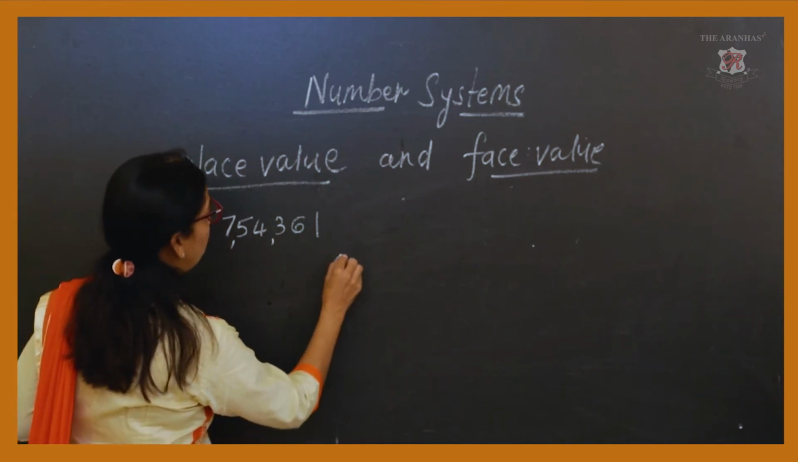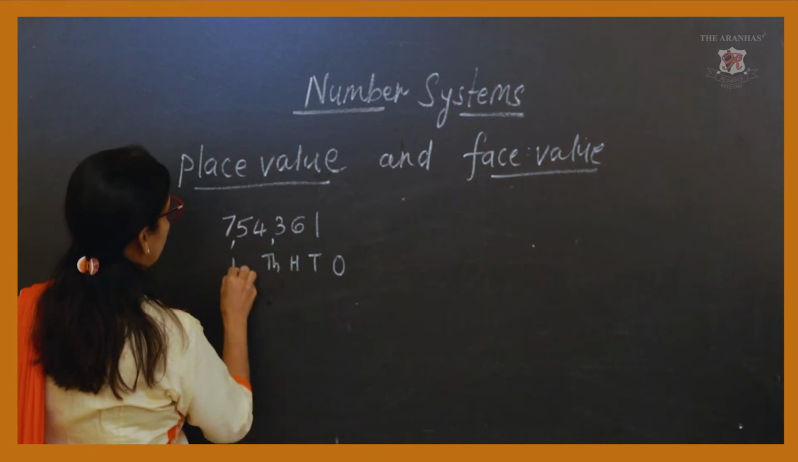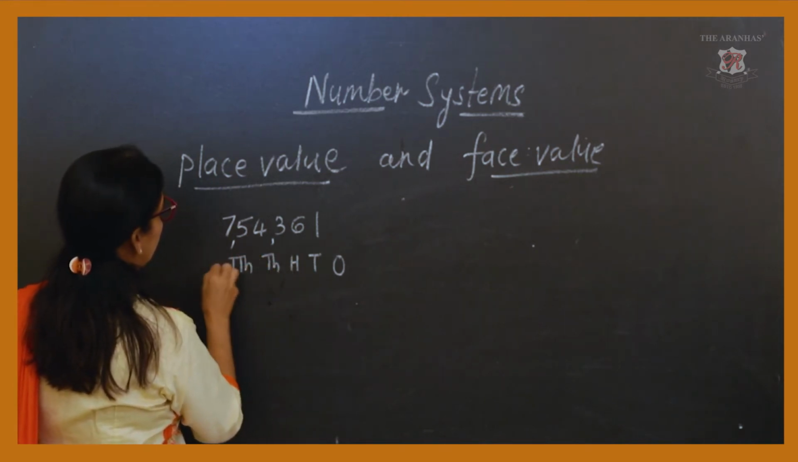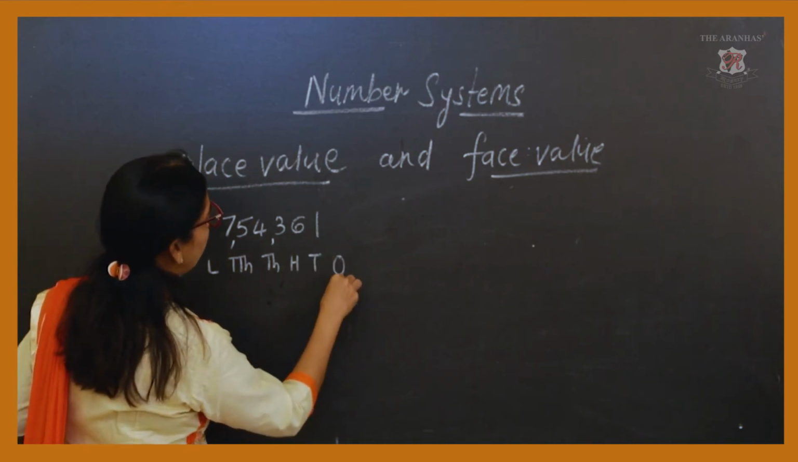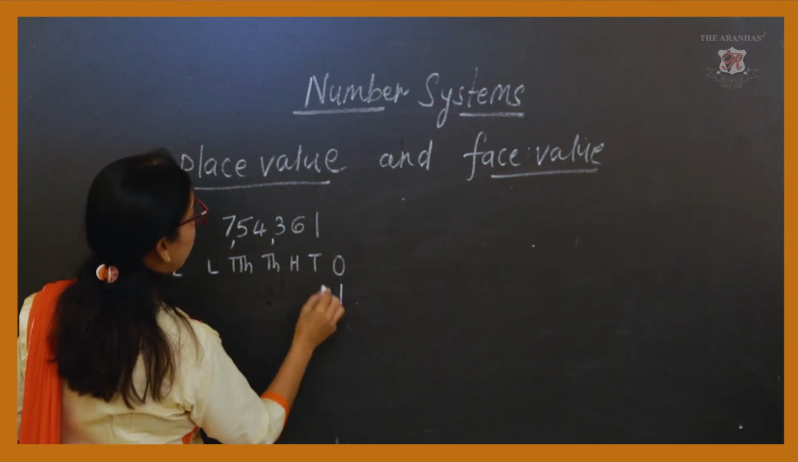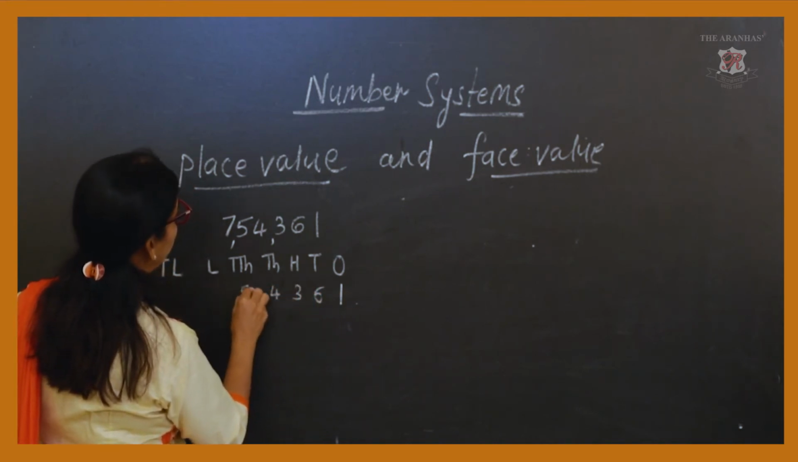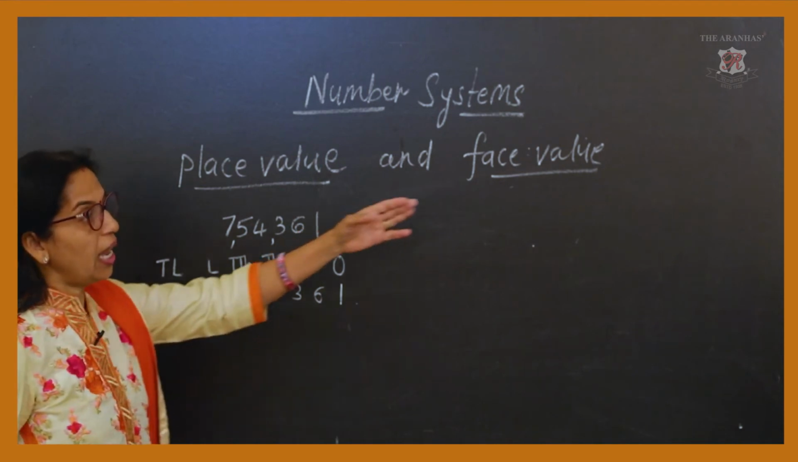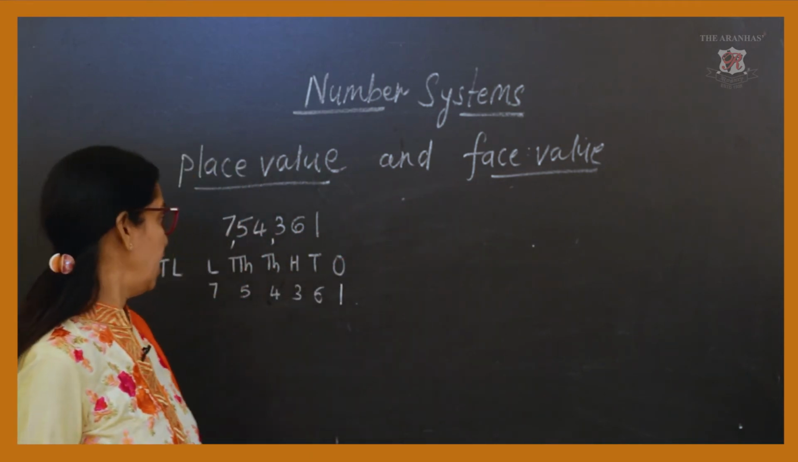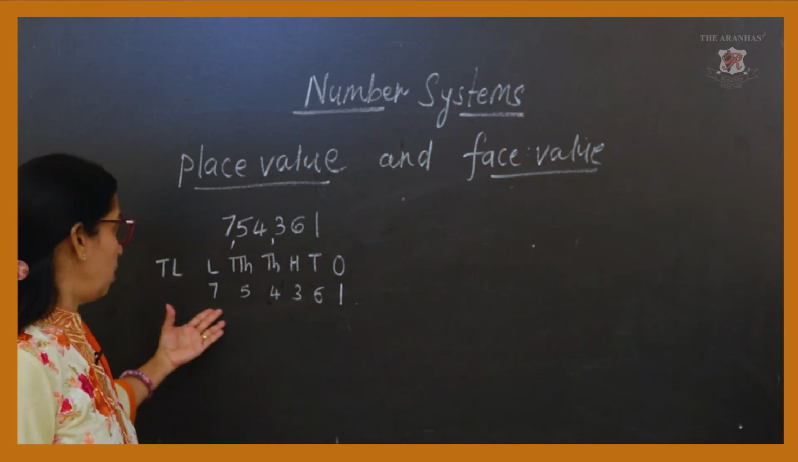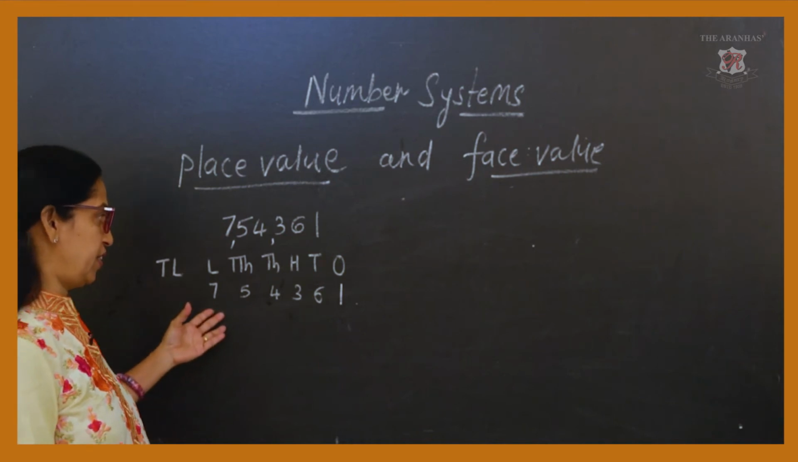As we have got this one, you can write it as 6, 3, 4, 5, 7. As shown in this figure, you will see that the place values of each digit change.